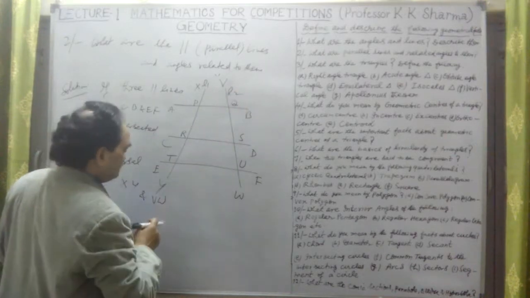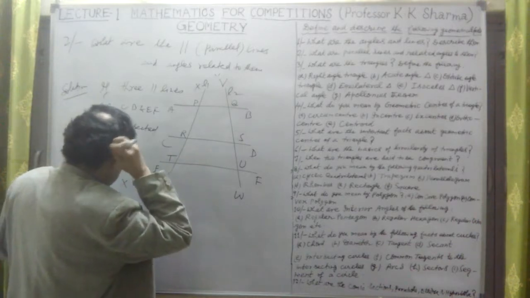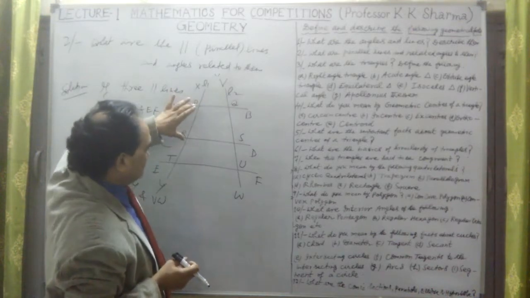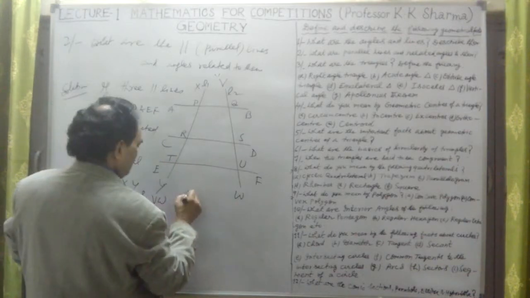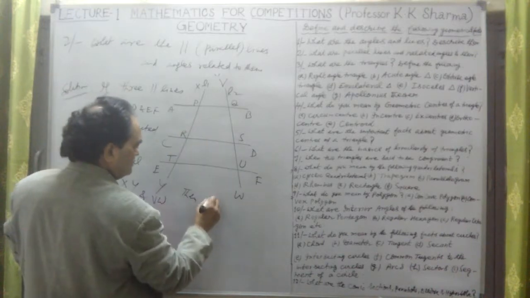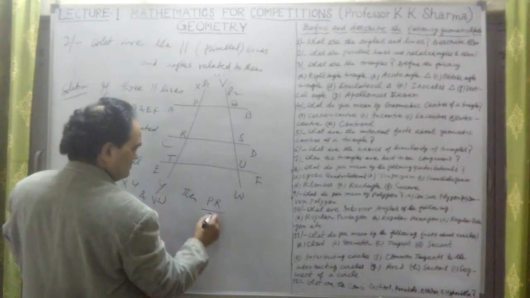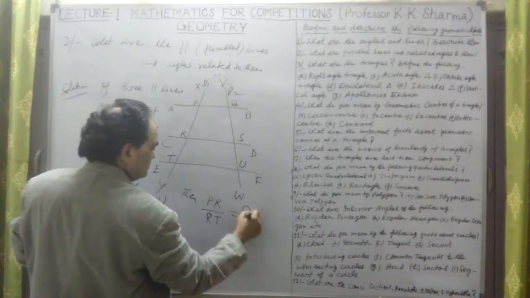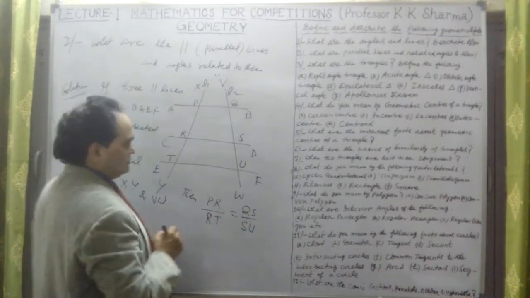These two transversal lines are intersecting them. Then these are the intercepts made, and they have a ratio. Then at these points, PR upon RT must be equal to QS upon SU.